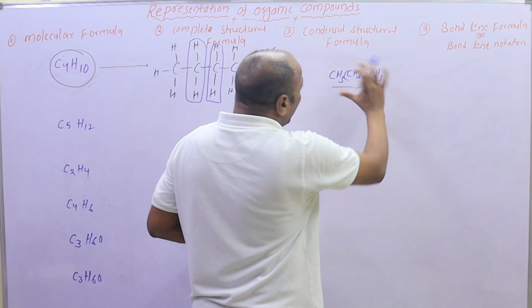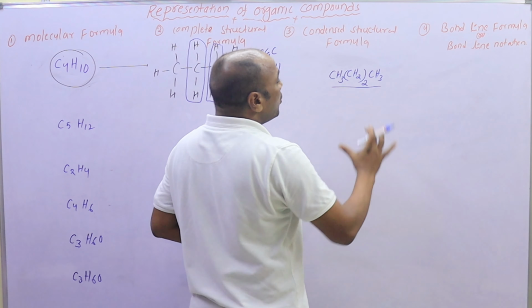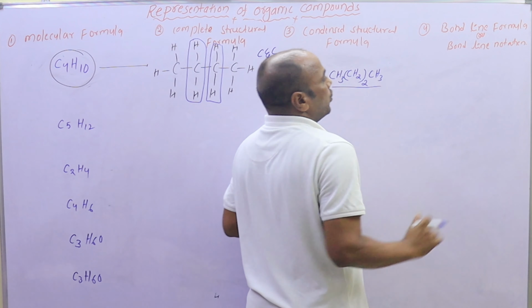Next, the condensed structural formula is represented as a bond line formula or bond line notation.